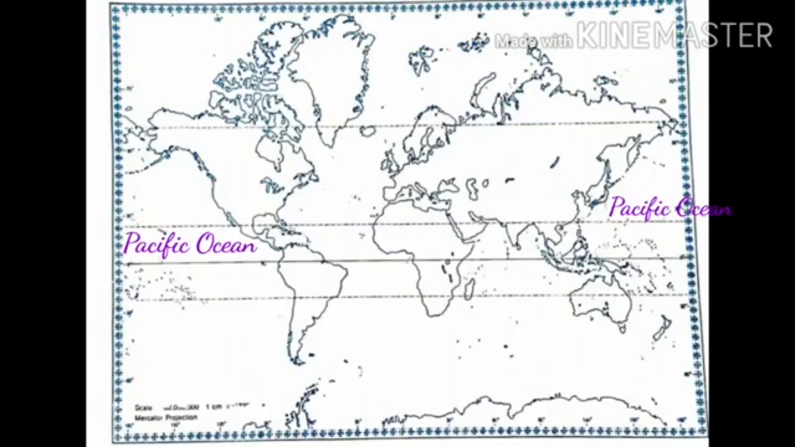Children, what is a trench? Yes, a trench is a deep and narrow hole. Children, the Pacific Ocean is the largest and deepest ocean. Children, next one, Atlantic Ocean. Where is the Atlantic Ocean located? This is the Atlantic Ocean. Children, the Atlantic Ocean is the busiest ocean. The second largest ocean is the Atlantic Ocean, which separates North and South America from Europe and Africa.